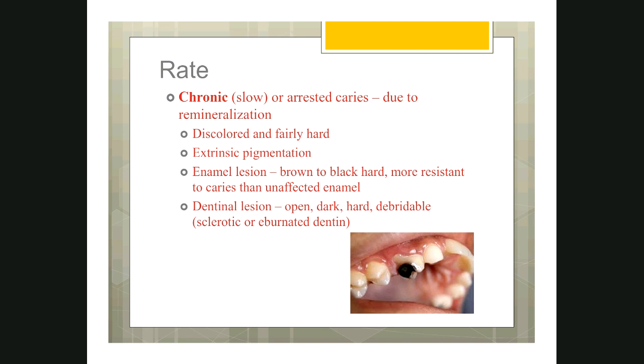So that means you should be knowing what is a sclerotic dentin and eburnated dentin. Because of the irritation from the bacteria, the pulp will sense that there is going to be some irritation coming inside. So it will start depositing the minerals into the dentinal tubules and try to wall off or seal the ingress of bacteria, or the entry of bacteria. So in such situations, you will see sclerotic dentin or eburnated dentin.